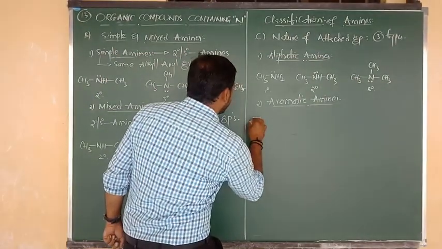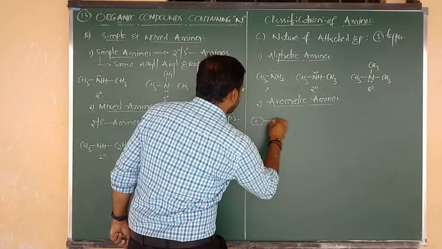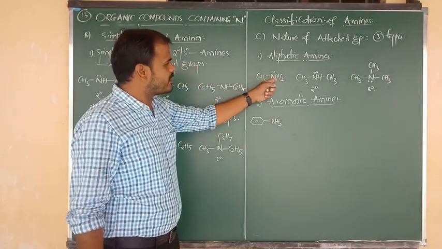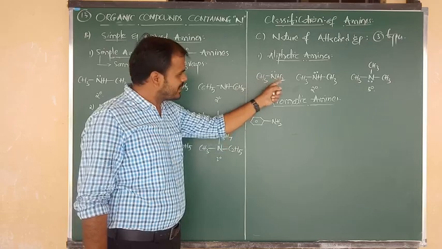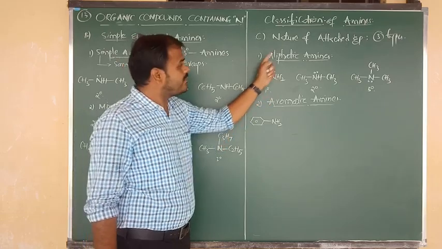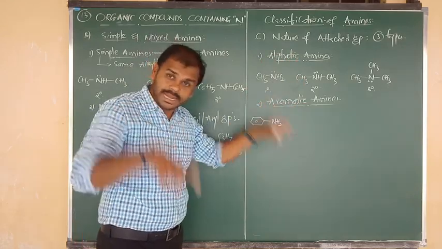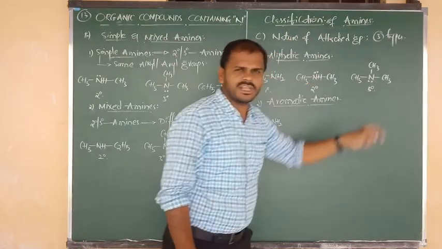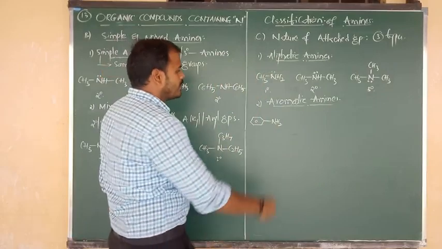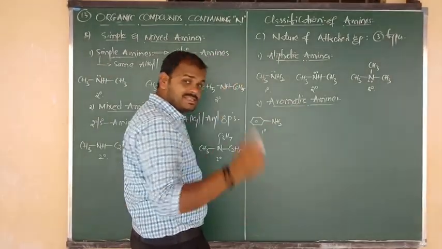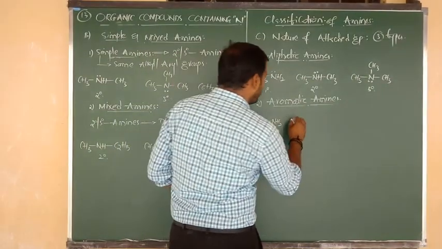So let me consider, here we can write C6H5, otherwise we can write benzene, bonded to NH2. If NH2 group is connected to CH3, aliphatic amine. If NH2 is connected to benzene, aromatic amine. That's why I have told you based on the nature of the attached group. So here the attached group is benzene, so we can say aromatic amine. But which aromatic amine? Primary aromatic amine.